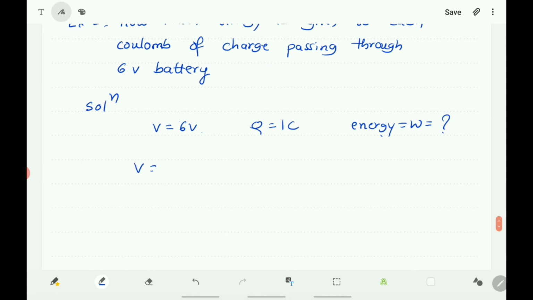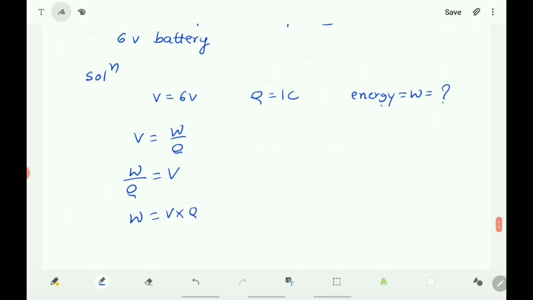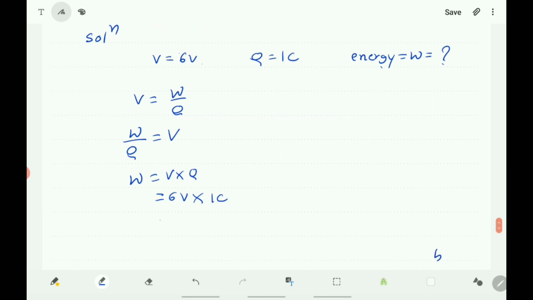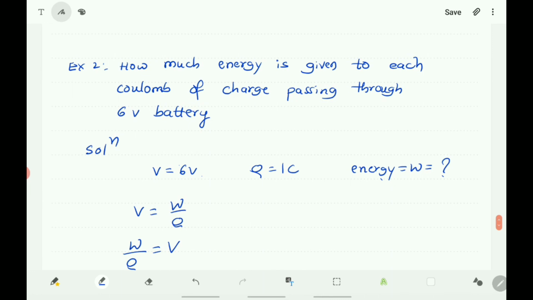V is equal to W by Q, so W by Q is equal to V, and W is equal to V into Q. V is 6 volt and charge is 1 coulomb, so 6 ones are 6. 6 joules of work is done. 6 joules of energy is given to each coulomb of charge passing through a 6 volt battery.